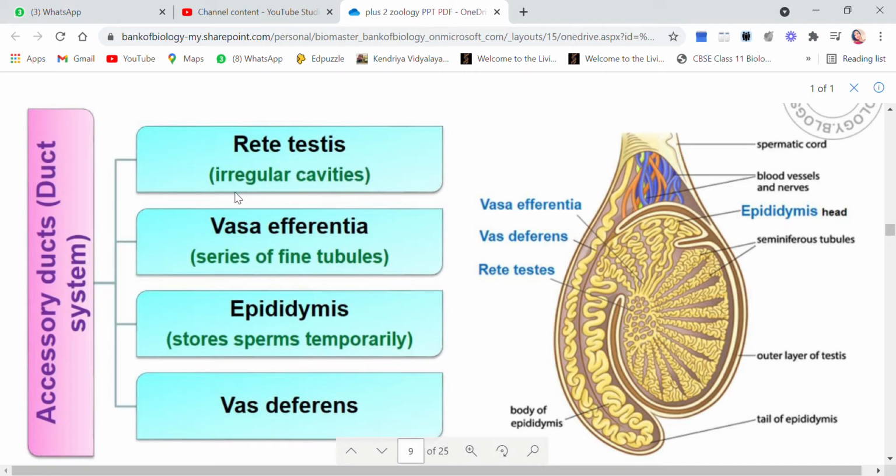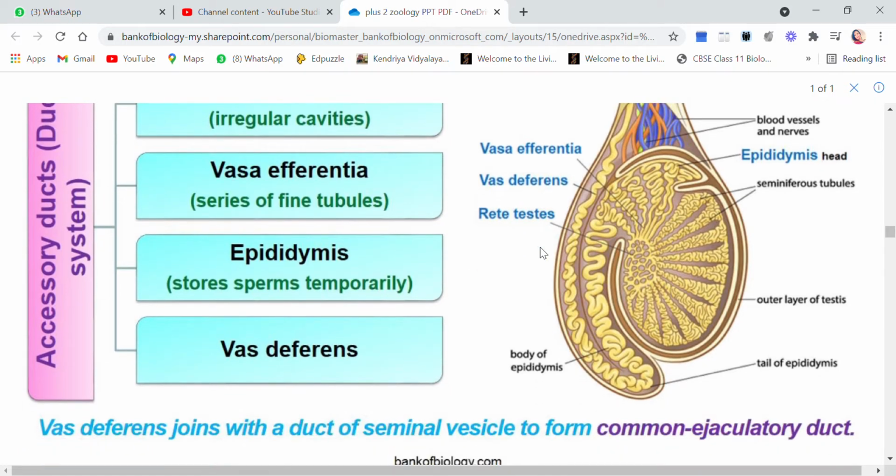Rete testes, irregular cavities here. Vas efferentia, a series of fine tubules. Epididymis is the one where the sperms are stored temporarily, and then epididymis leads into vas deferens. So all these are the accessory ducts.